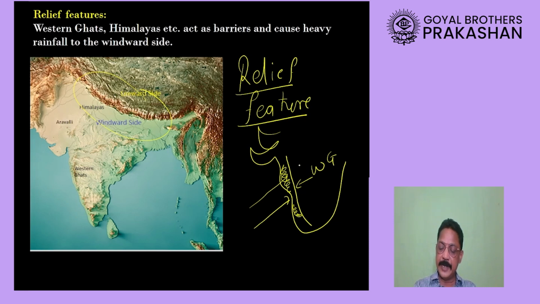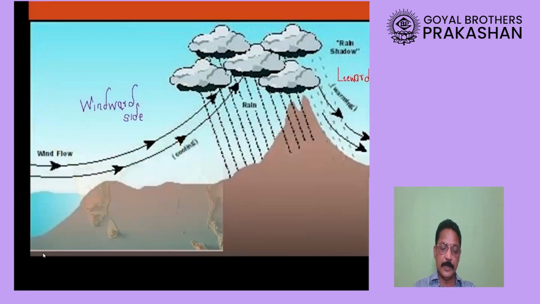On the eastern side, the rainfall will be comparatively low. That means the relief feature called Western Ghat will decide on which side there will be more rainfall and where there will be less rainfall. That means the climate is affected by the relief feature. Now let us look at the next factor.